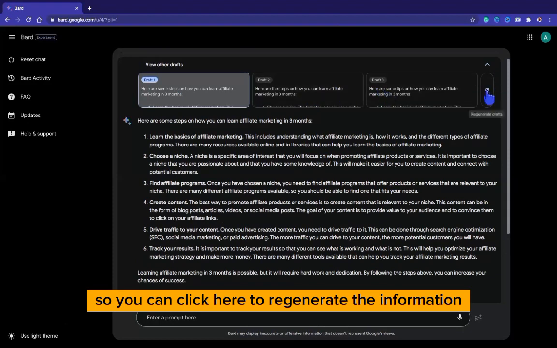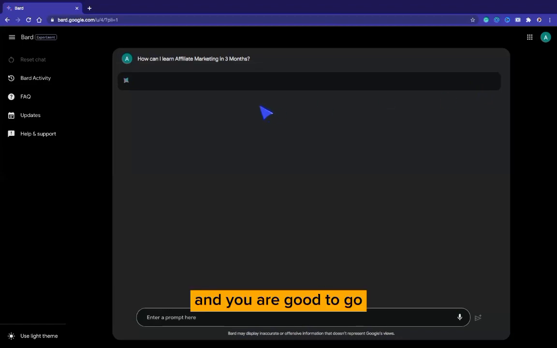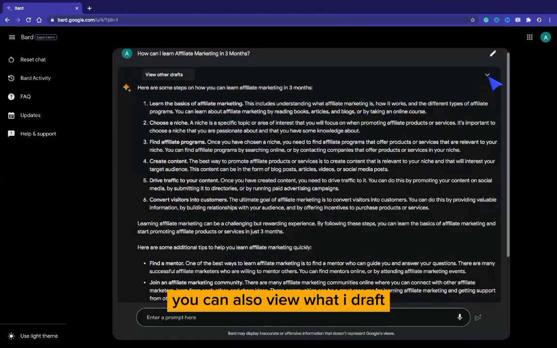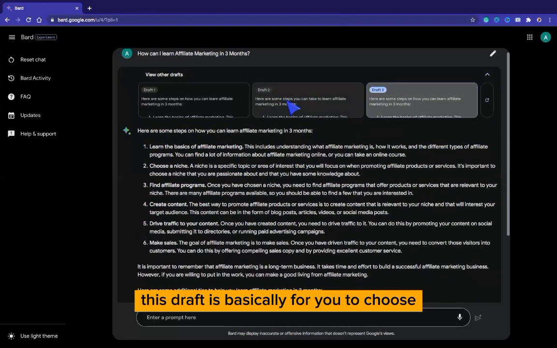So you can click here to regenerate the information, just like you regenerate information on ChatGPT, and you are good to go. You can also view other drafts, so you can check all these drafts. These drafts are basically for you to choose the best option for you, right? So you can choose the best option, then you copy it to your document and start using it for yourself.